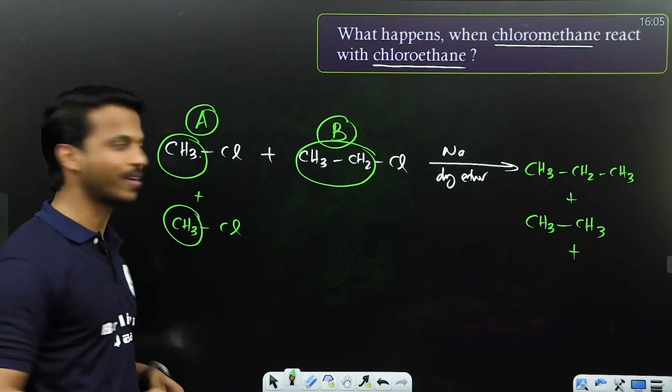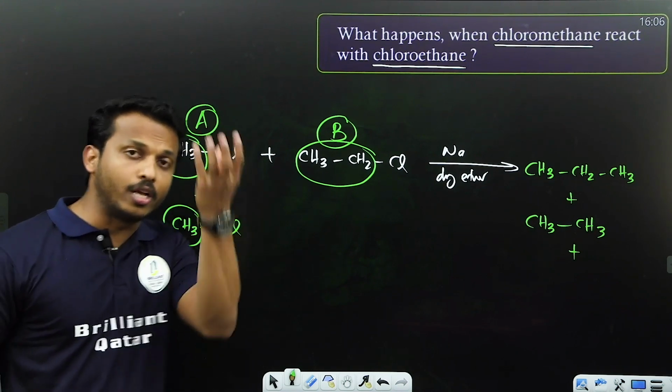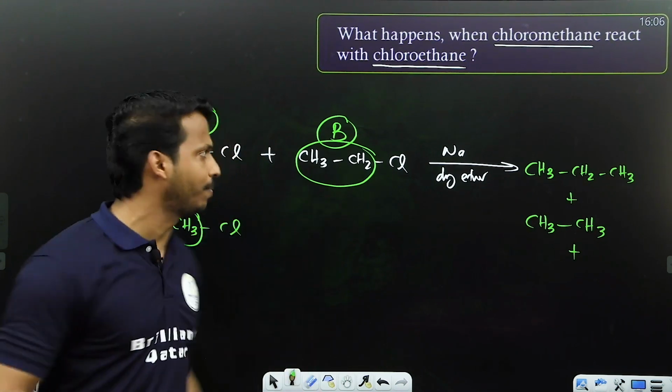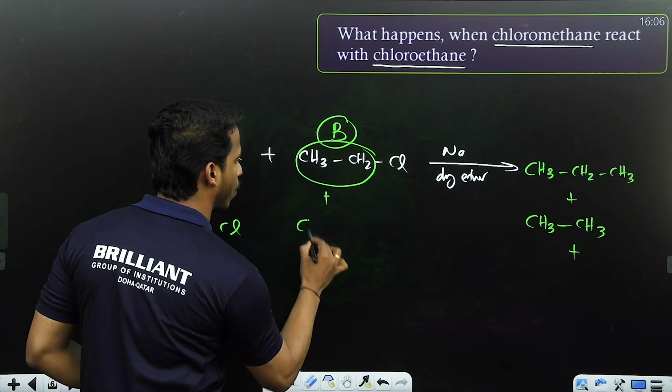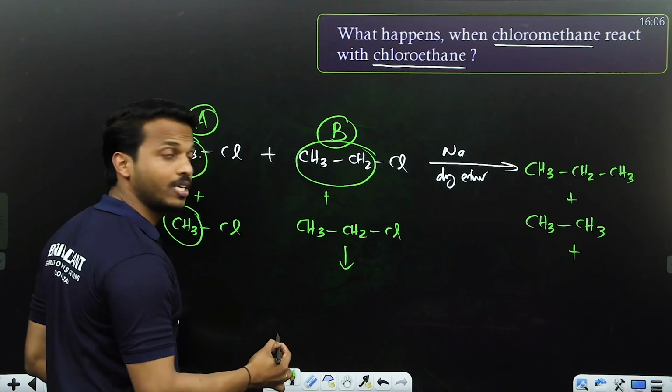Ethane plus, why plus? There is one more product. How is it? This is B. This is chloroethane. In its own solution, there will be many chloroethane molecules. So it can combine with another chloroethane. Can you guess it? What is the product?